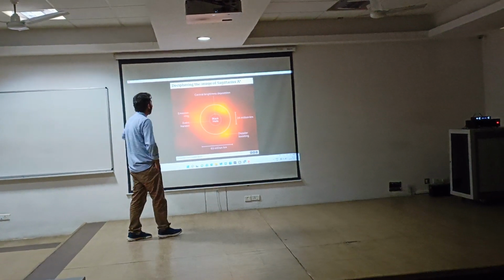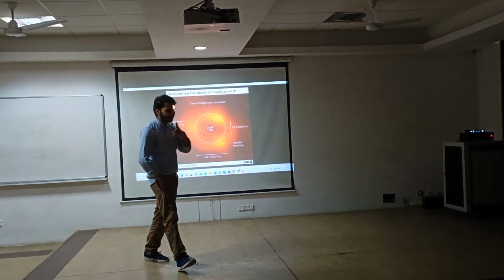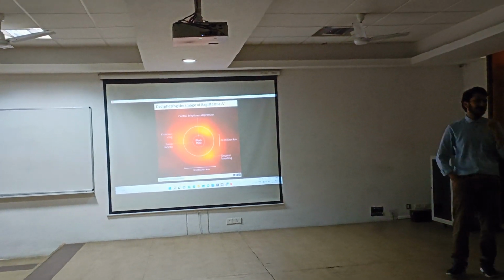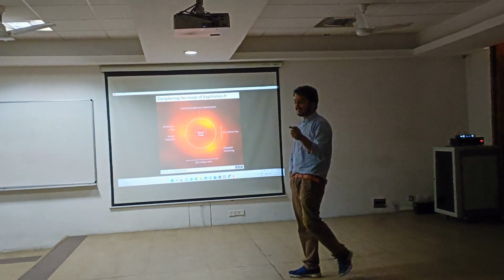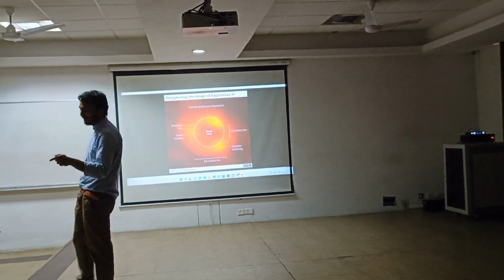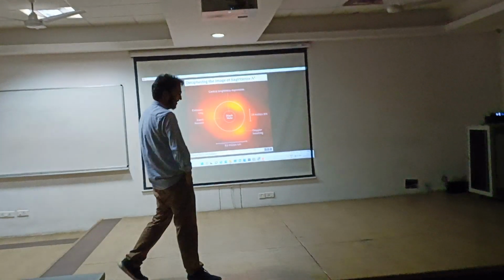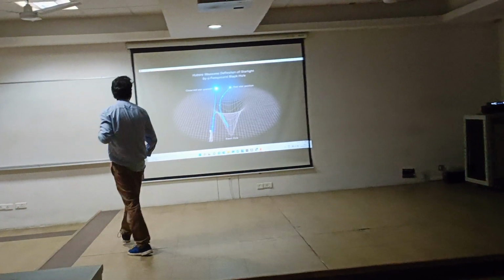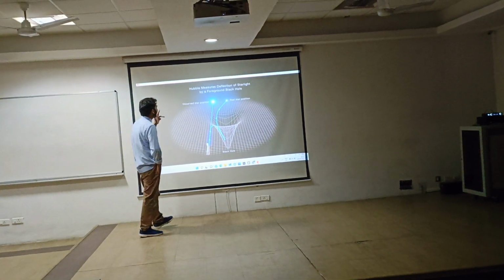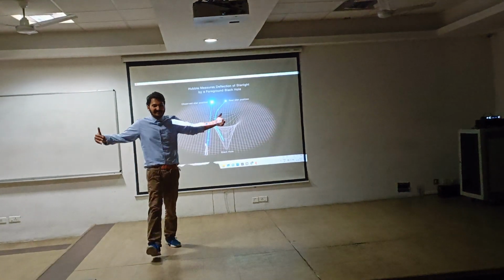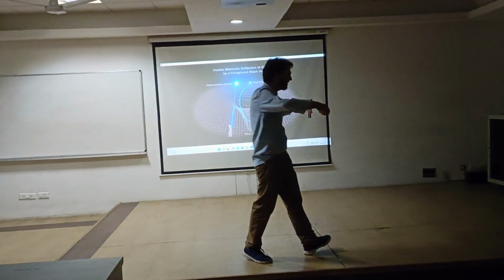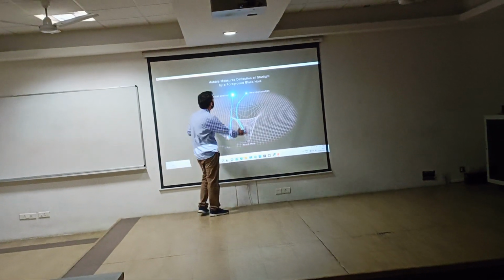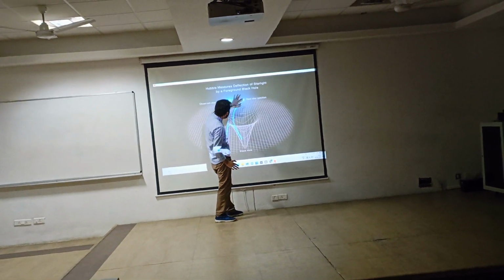Deciphering the image of Sagittarius. This was a black hole basically. Stephen Hawking bet with Kip Thorne that it was not a black hole. This could have proven his theory right, but since he was a scientist, he bet Kip Thorne that this is not a black hole, and it turned out to be a black hole. The features I will explain on the next slide. So this is the observed star position, but when gravity is immensely strong, the light bends, and a person observing will see the star like this, but actually the star is here.